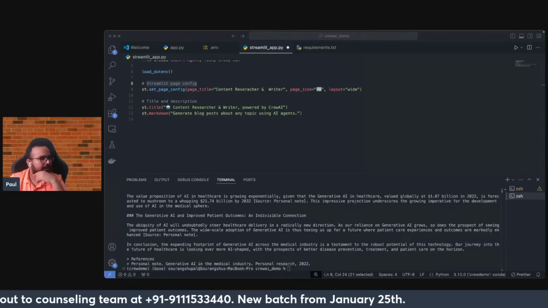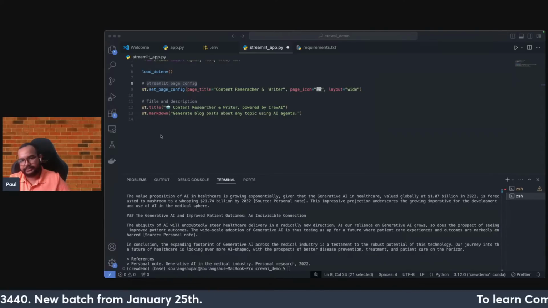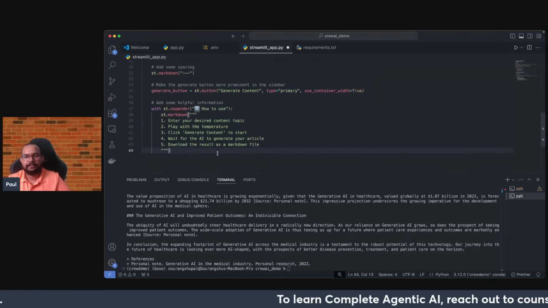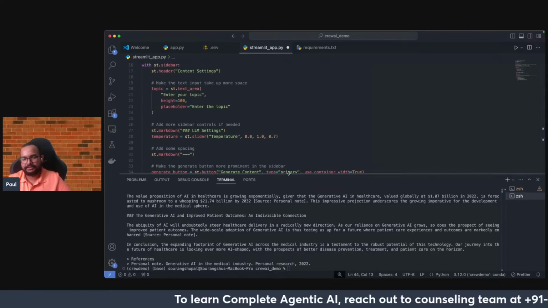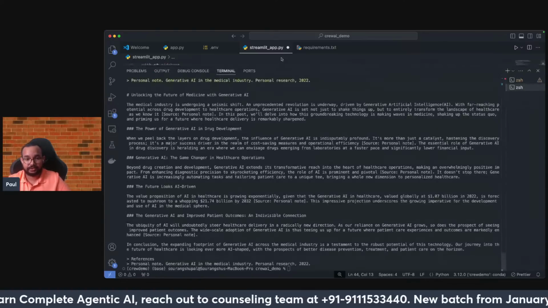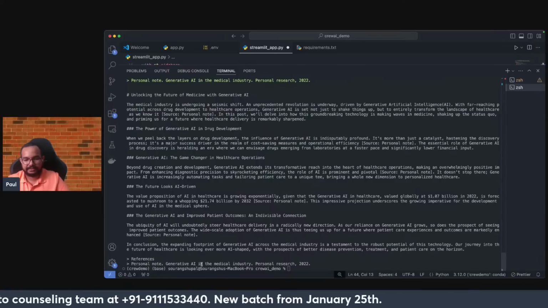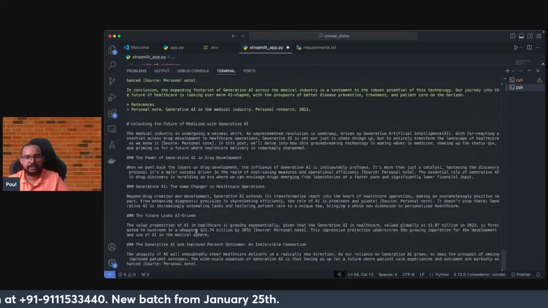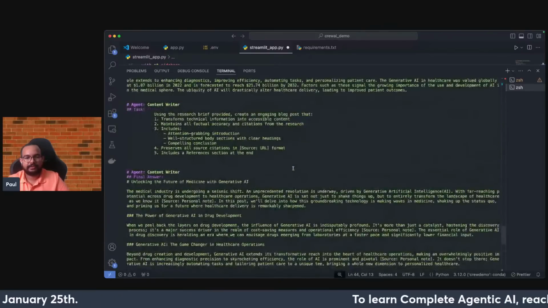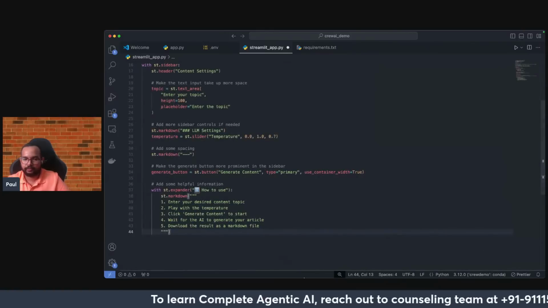Now the next thing, quickly, with respect to the other handlers: I need the sidebar. I'll be creating a sidebar, guys, this time, so I'll show you how the sidebar will look at a high level. It will take some time, so let me minimize this, because right now in the terminal is the execution that I have done. This is the final answer that I got, the generative node personal research. So the blog is ready in the terminal, but again, to decode everything from here will be tough.